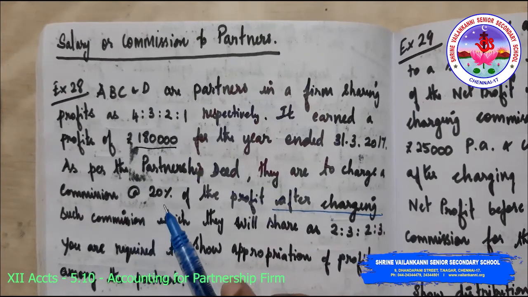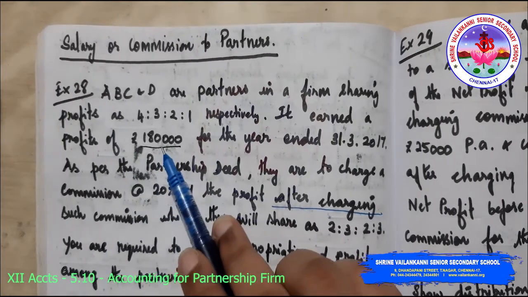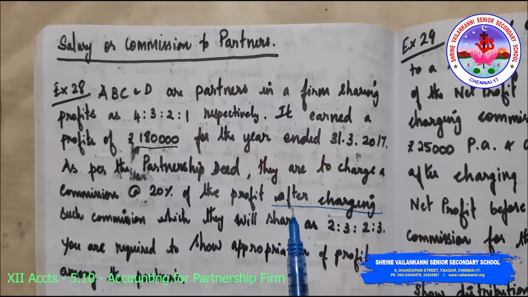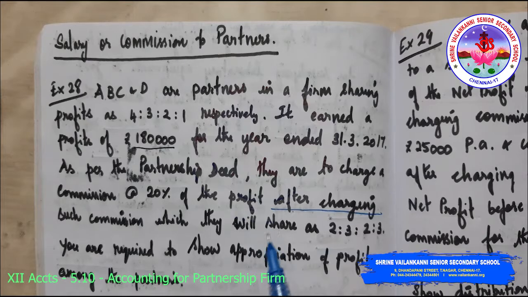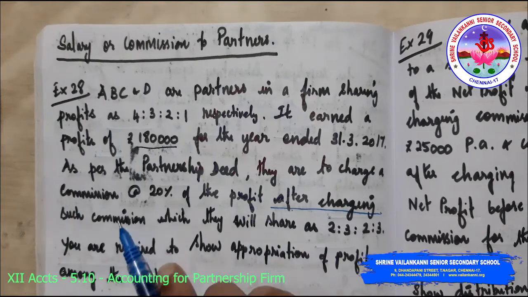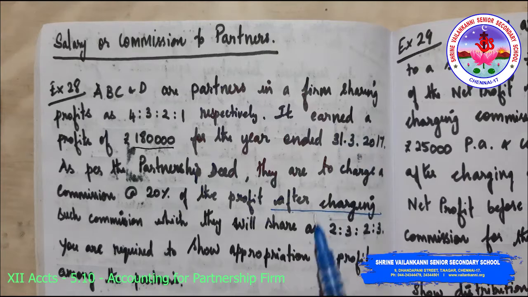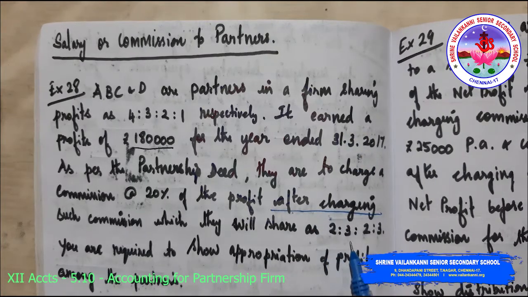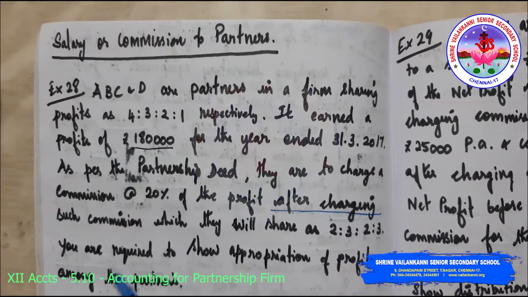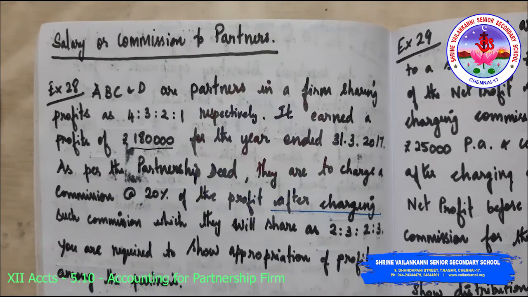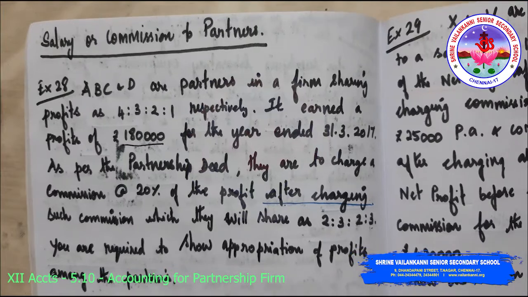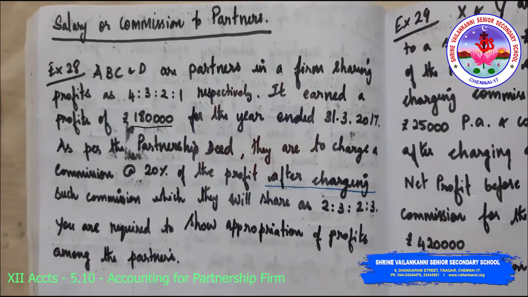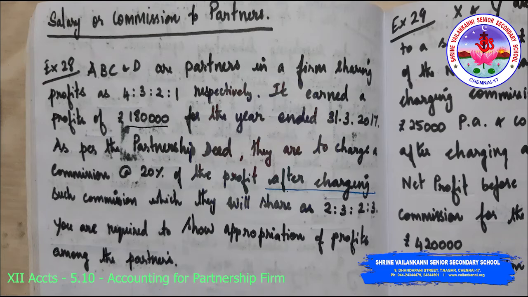Commission is 20% on profit, but it is after, so you need to take it as 20 divided by 120. Once you have derived that commission, you need to share it among the partners in the ratio 2:3:2:3. You are required to show the appropriation of profits among the partners. So it is just appropriation of profits being asked. They have not asked for any journal entry or P&L appropriation account. So our discussion will only be up to this.